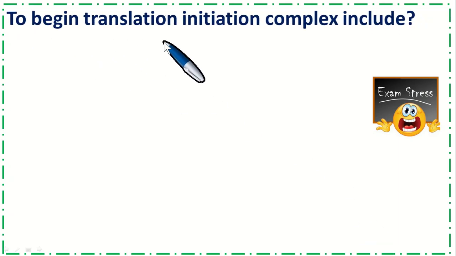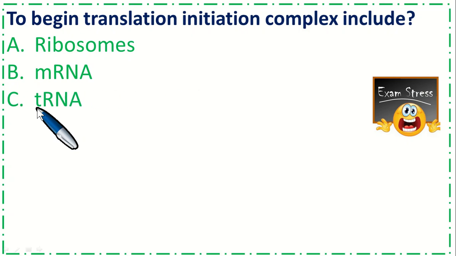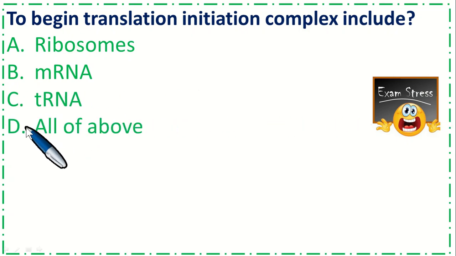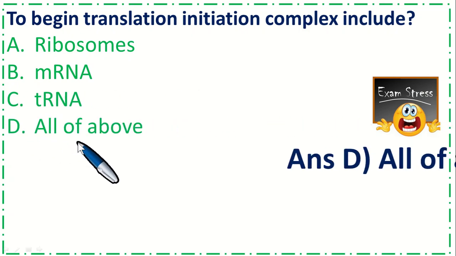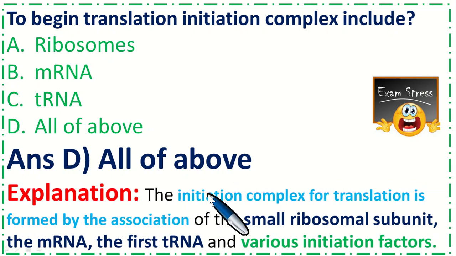To begin translation, the initiation complex includes: option A ribosomes, B mRNA, C tRNA and option D all of the above. So the correct option is D, all of the above. The initiation complex for translation is formed by the association of a small ribosomal subunit, the mRNA, the first tRNA and various initiation factors.